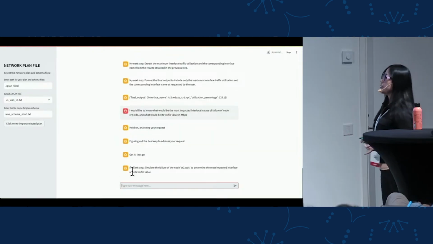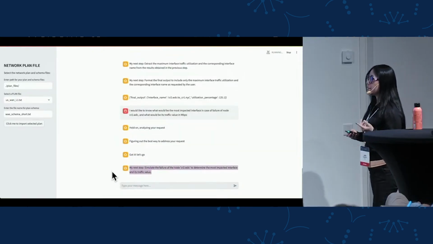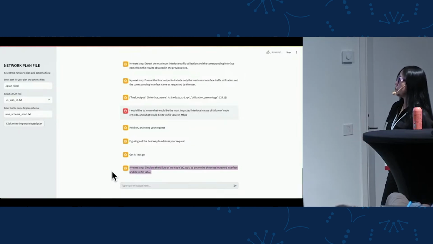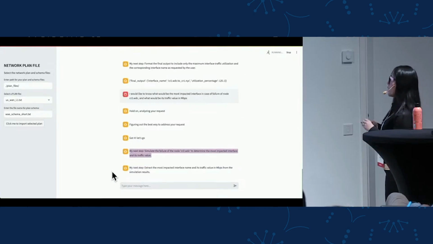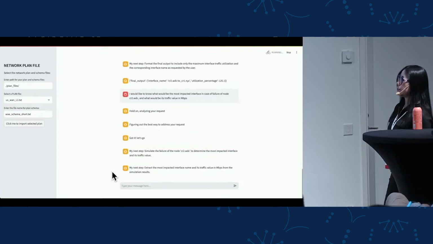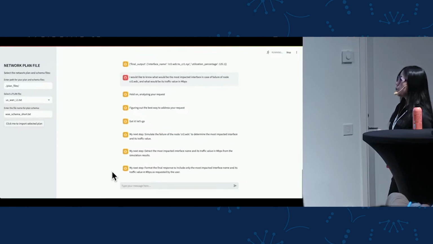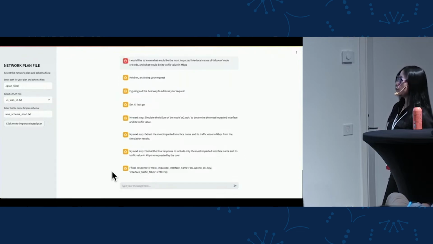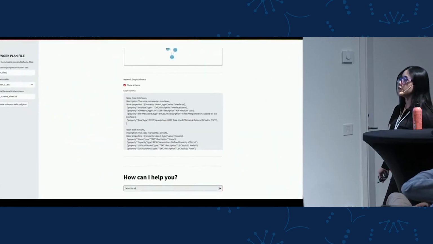In this case, the first step is that I need to run a simulation of this specific node in Washington, D.C., and then I will determine what is the most impacted interface and its corresponding traffic value. Then again, the agent will extract the information based on the user request and will format the response, and finally will show the response: this is the most impacted interface and its corresponding traffic value.